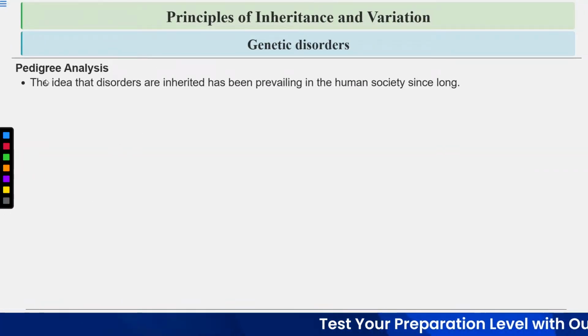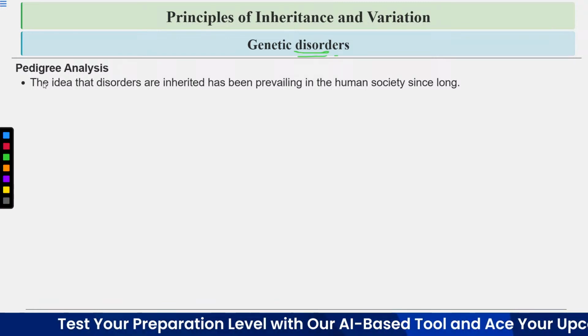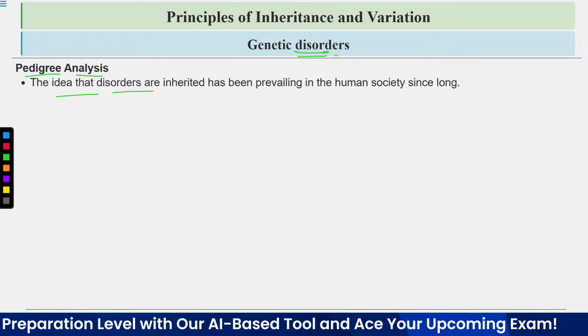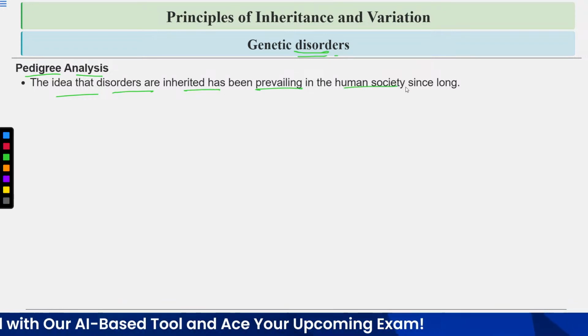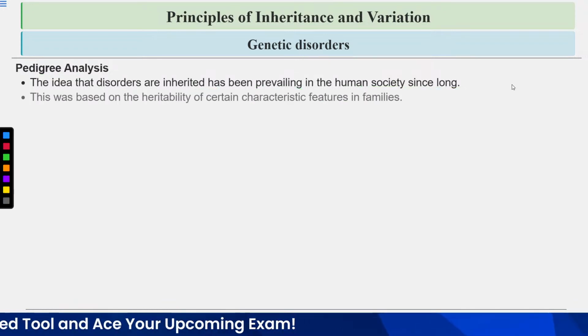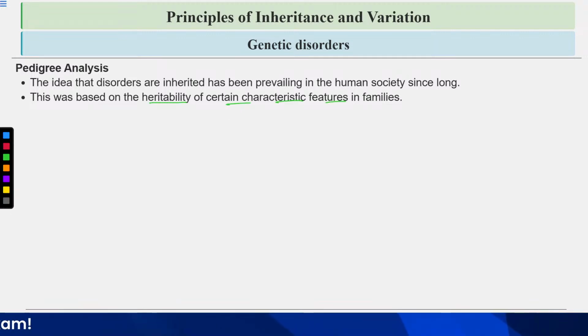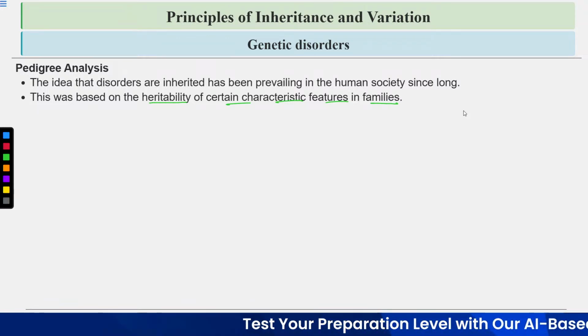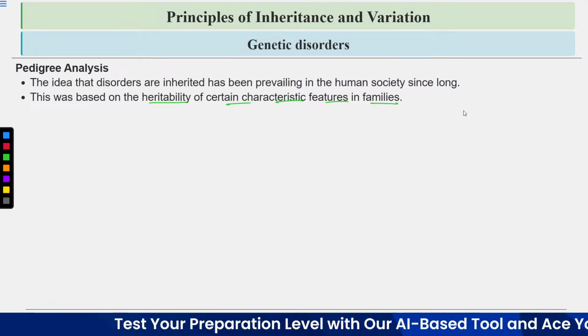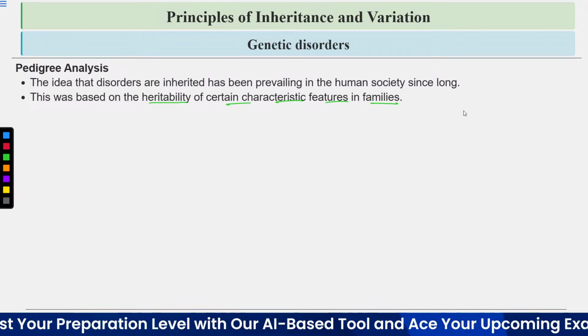Now let's talk about genetic disorders, and within this we will talk about pedigree analysis. The idea that disorders are inherited has been prevailing in human society since long. This was based on the heritability of certain characteristic features in the family. Certain characteristics are inherited from the parents to the offspring, and characteristics are controlled by the genes.